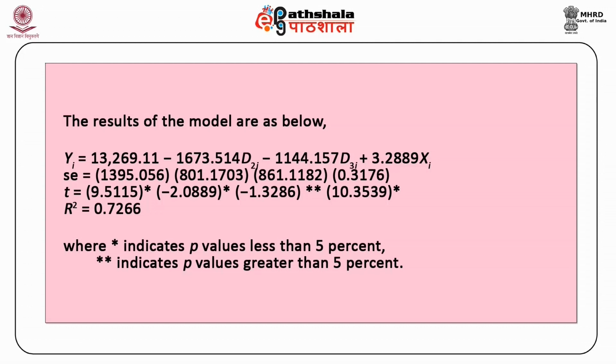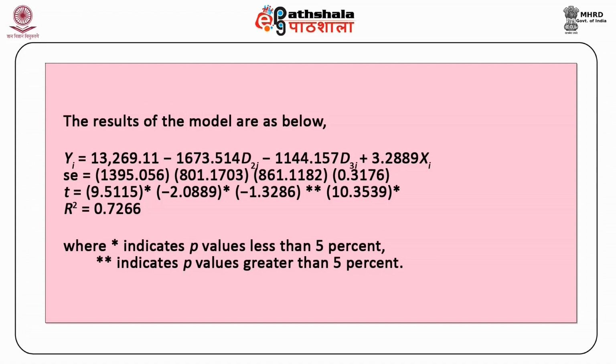1395.056, 801.1703, 861.1182 and 0.3176. The respective t ratios are 9.5115, which is significant, minus 2.0889, also significant, minus 1.3286, significant at 5%, and 10.3539, again significant.